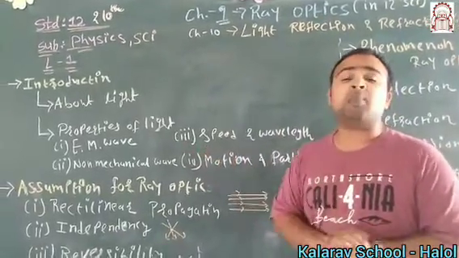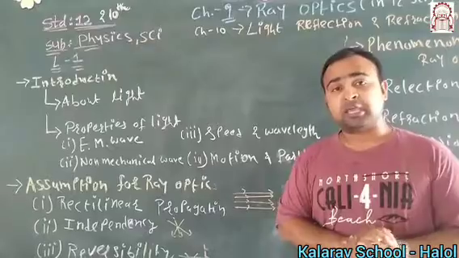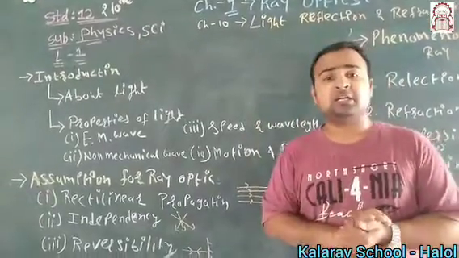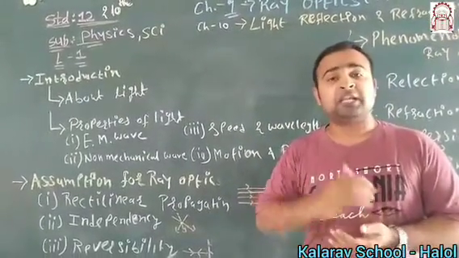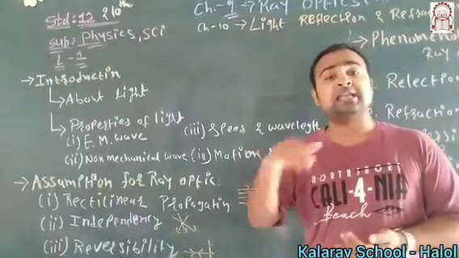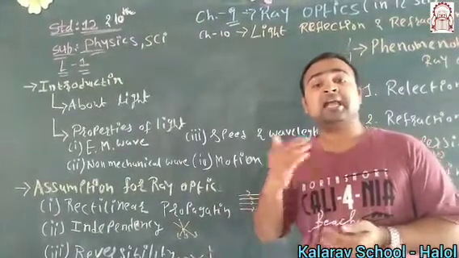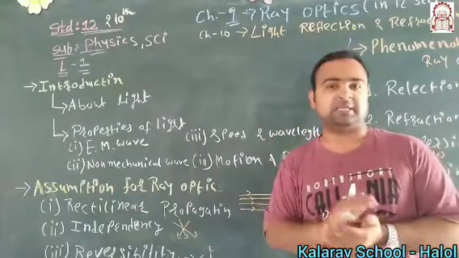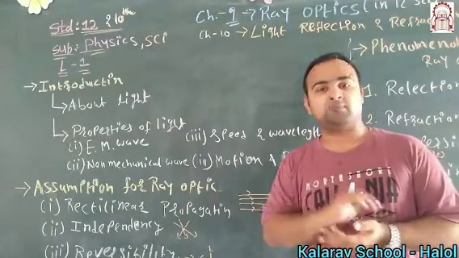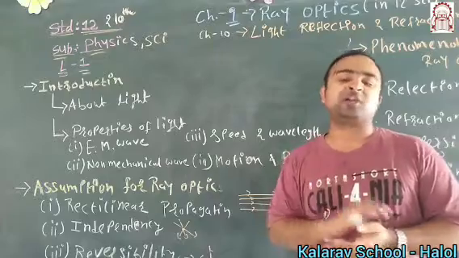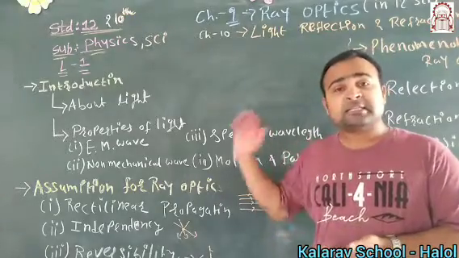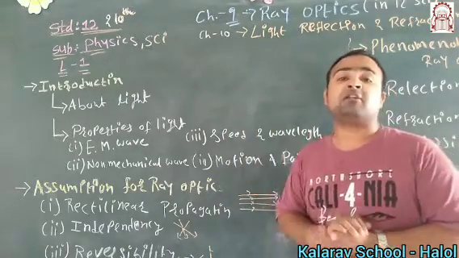Now we will talk about the assumptions. Here the light can be studied not only in a single way. There are multiple ways to study light and its phenomena. The branches in which light is studied are: the first is ray optics, the second is wave optics, and the third one is quantum physics. So in this chapter we are focusing on the ray optics branch.